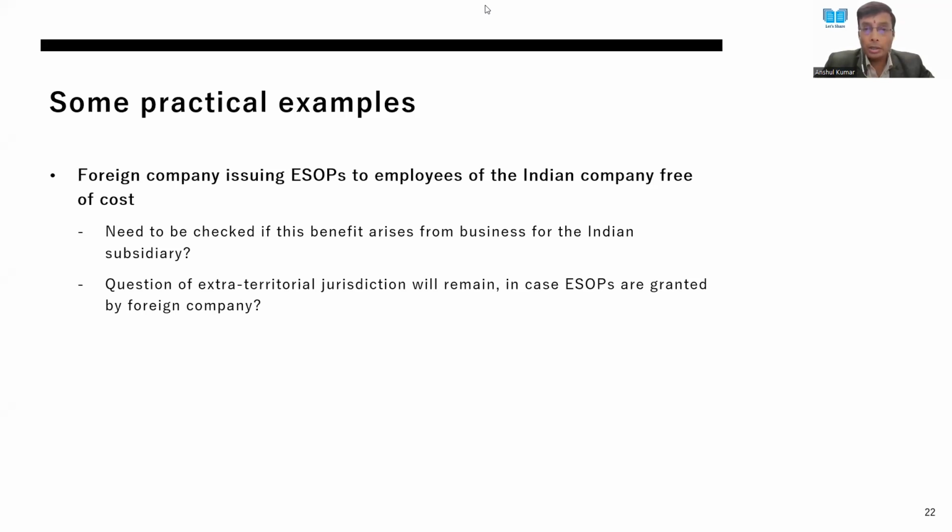Should that be covered? Sir, yes, Saurabh, to my mind, it should get covered. Any kind of sales pitch benefit, whichever way you are providing, it should get covered as a benefit if it exceeds the threshold limit of 20,000 rupees.